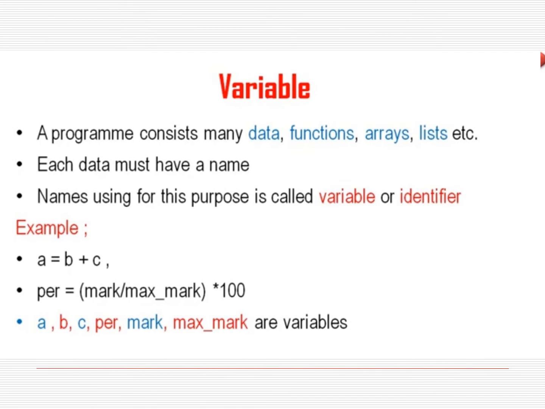Once more, about the variable. A program consists of much data, functions, arrays, lists, and so on. Each data item must have a name. The name used for this purpose is called a variable or identifier. For example, in A equal to B plus C, A, B, C are variables. In the next example, percentage is represented as PER, and mark and max mark are also variables.